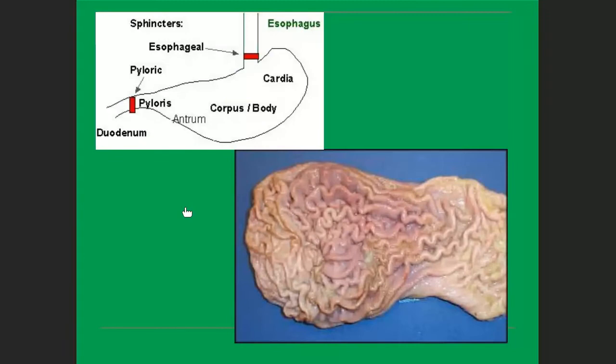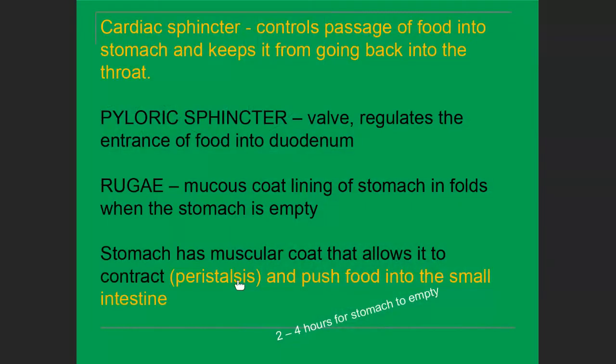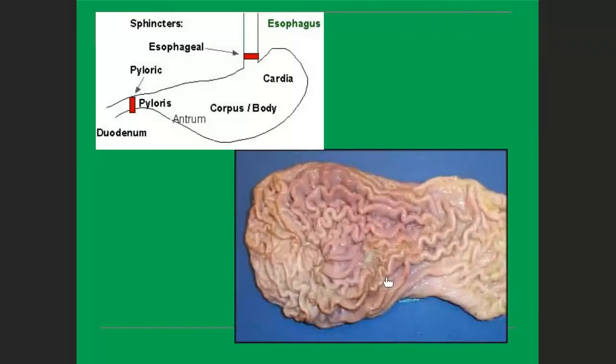Now you can see here the sphincters. This one is the cardiac sphincter, and this one is the pyloric sphincter. And this is the body of the stomach, and they stop the food from moving back from this outside. And this one is the folding which we discussed, called the rugae, the mucus coat lining. Yes, this is called the rugae.